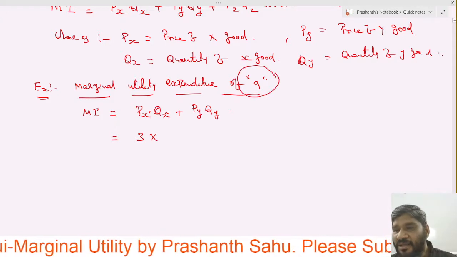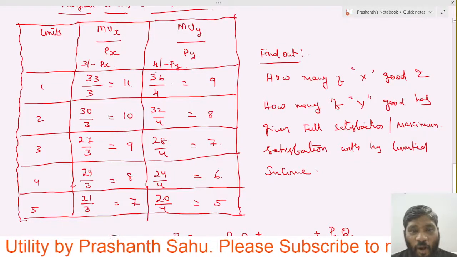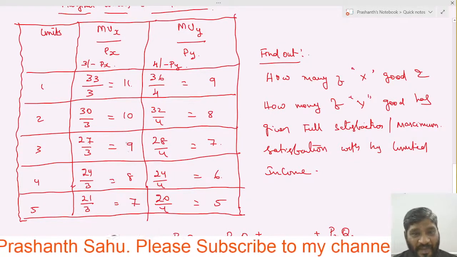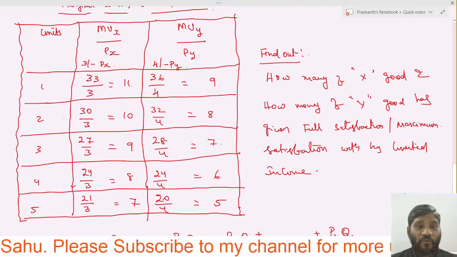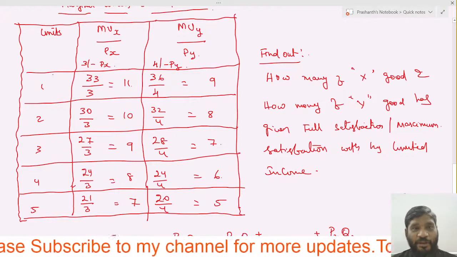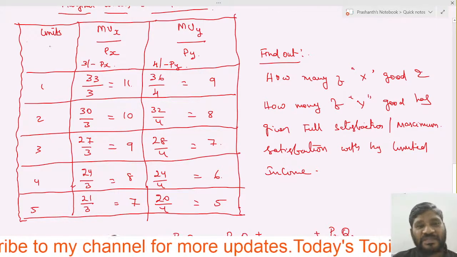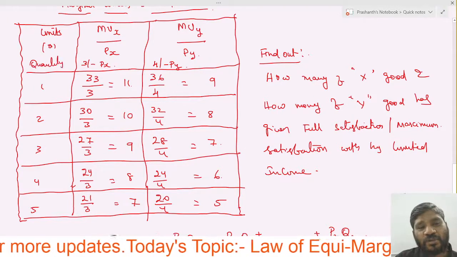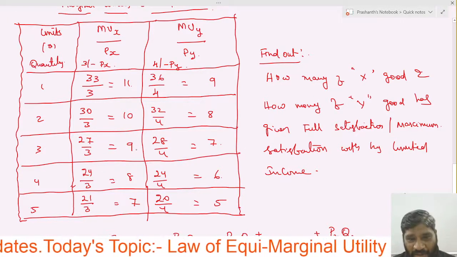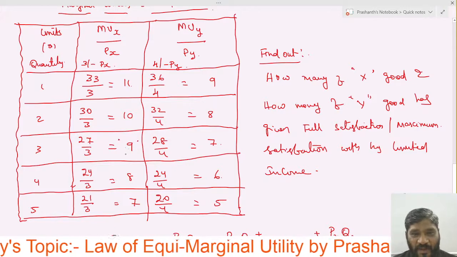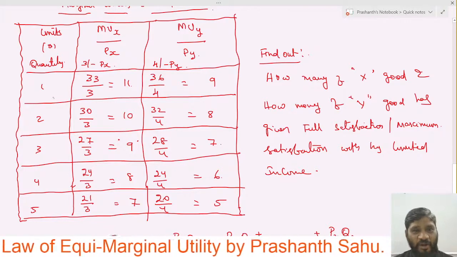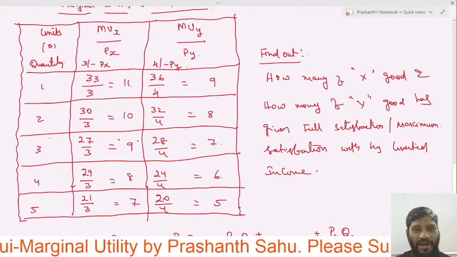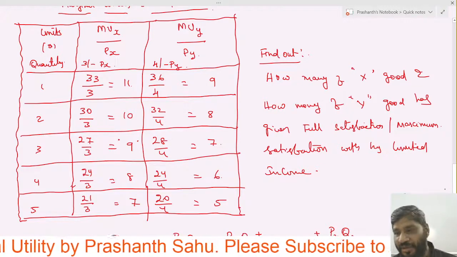In the table you see how many units of X good there are at 9: 1, 2, 3 units, which we also call the quantity. So the quantity of X good is 3.